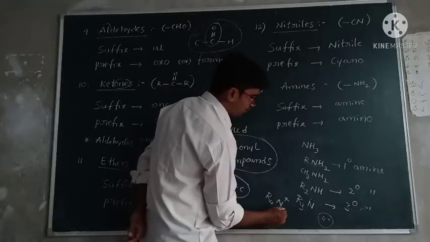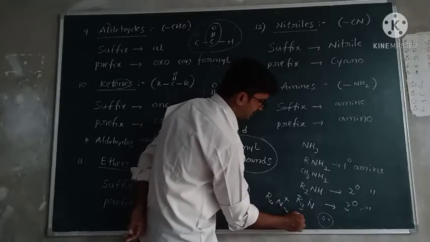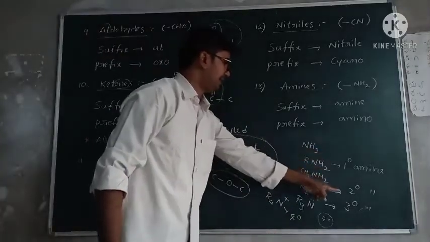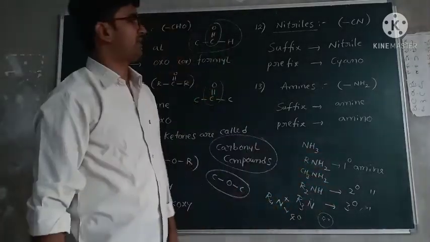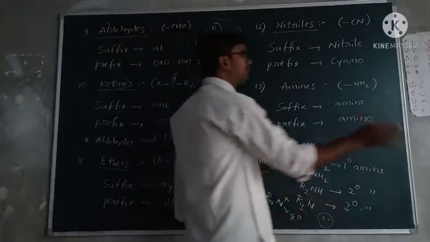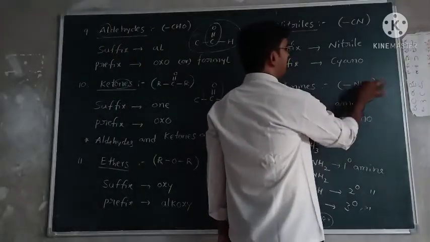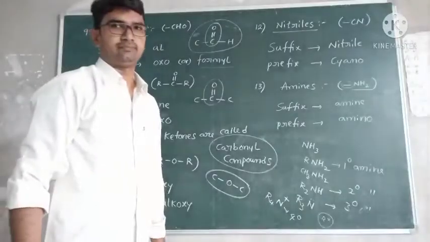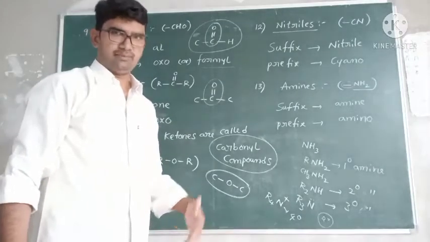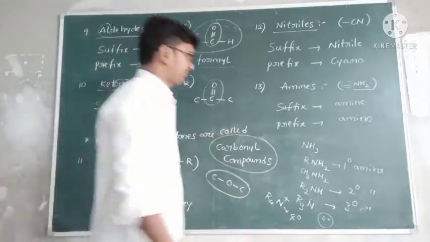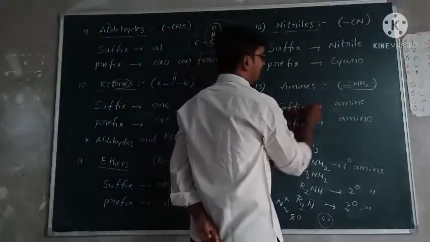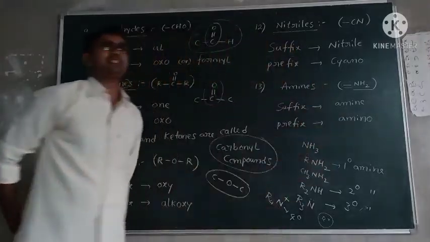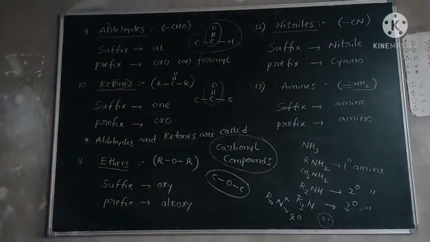This is called a quaternary amine. So the simple representation is bond-NH, where bond means it is attached to any alkyl: methyl, ethyl, propyl, anything. The amine suffix name is amine, and the prefix name is amino.